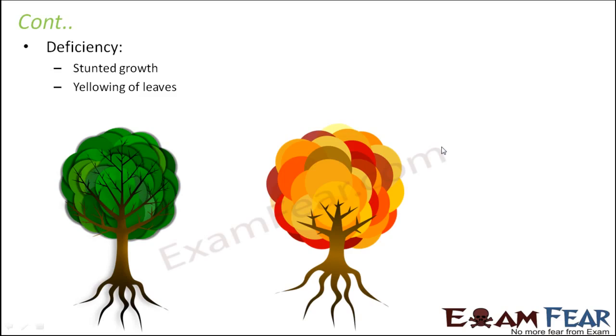So I mean, this picture is a little exaggerated form. It is not that the entire plant will turn yellow, but yeah, gradually it can. If nitrogen is not made available in any form, then gradually the entire plant can even turn yellow. But when it starts, some of the leaves will become yellowish in color.